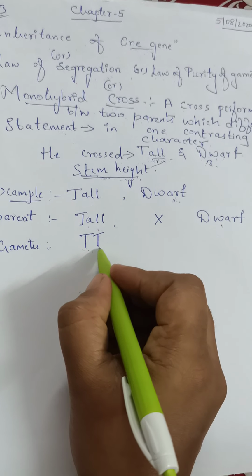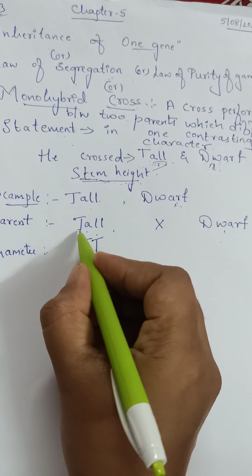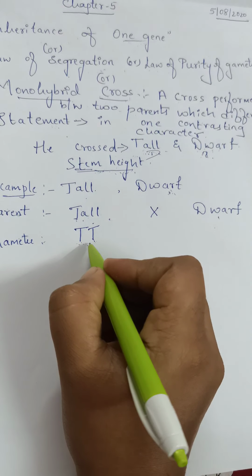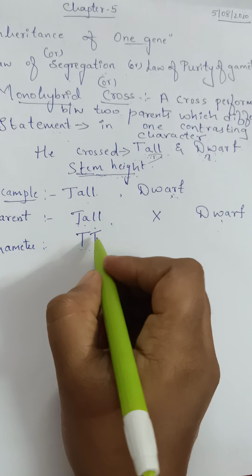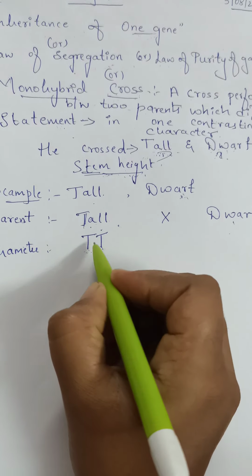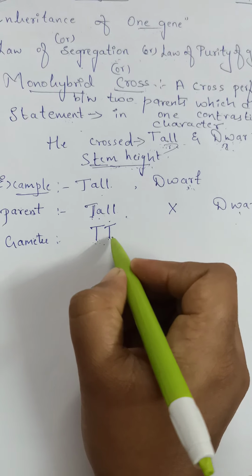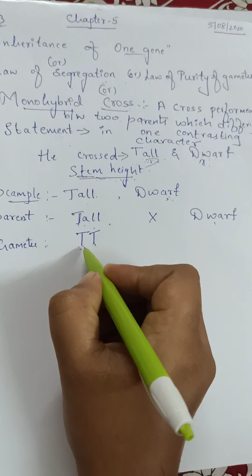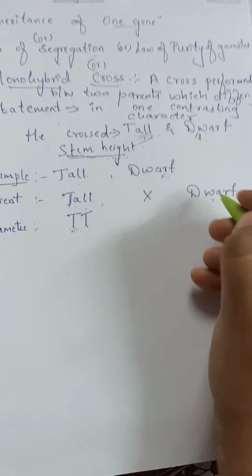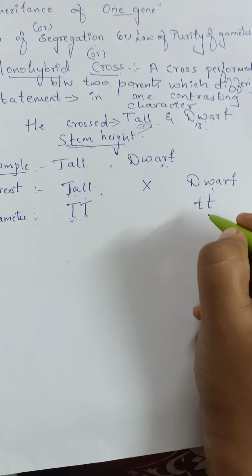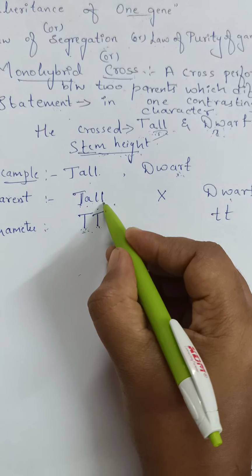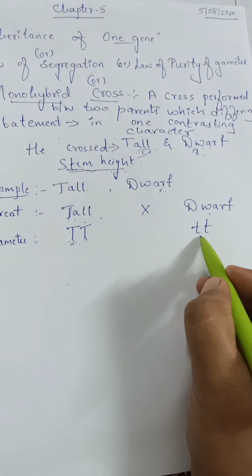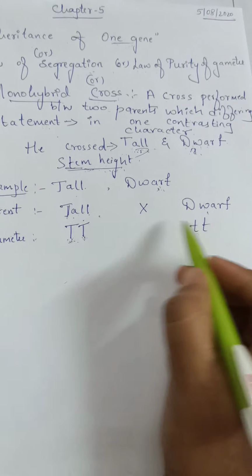You can use any of the letters, but it should be capital. But just to avoid confusion, we'll take the first letter of the dominant. Here, for a dominant character we use capital letters, but there is no compulsion to use T. To avoid confusion we take the first letter of the dominant character, that is T and T. As it occurs in pairs, for alleles we must use 2 letters. And we have to write the small letter of the same letter for dwarf, so here we write small t and small t. So when it comes to tallness, as this is dominant we have to use capital letters. For dwarfness we have to use small letters of the dominant character. So here capital T, capital T, small t, small t.